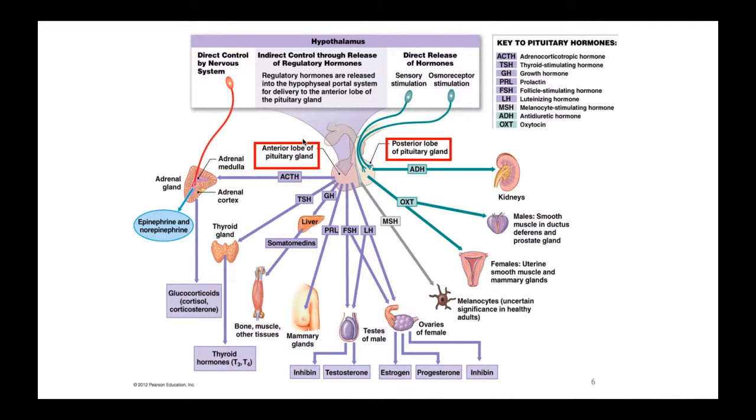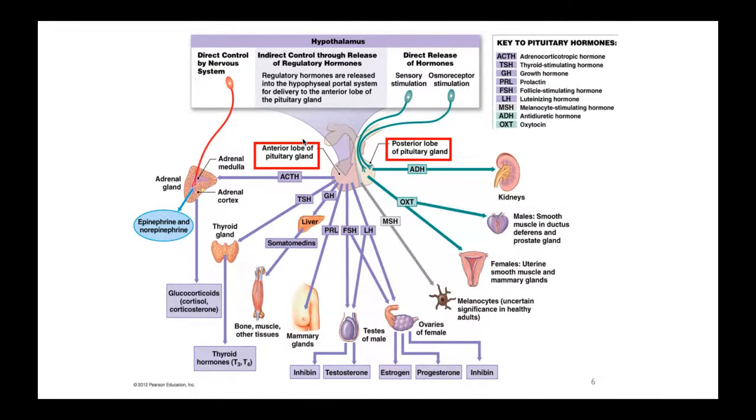On the upper right, you could see that there's a key to the pituitary hormones. So ACTH is adrenocorticotropic hormone, TSH, thyroid stimulating hormone, GH is growth hormone, PRL is prolactin, or prolactin releasing hormone, FSH, follicular stimulating hormone, LH, luteinizing hormone, MSH, melanocyte stimulating hormone, ADH, antidiuretic hormone, and OXT for oxytocin.